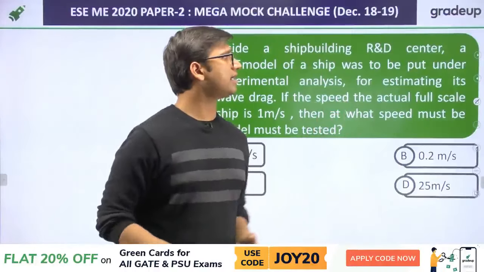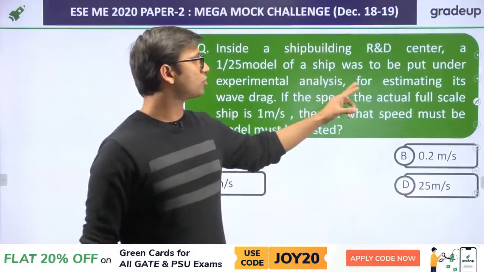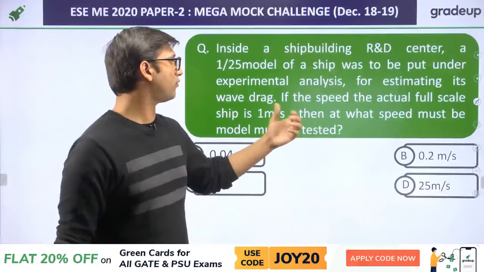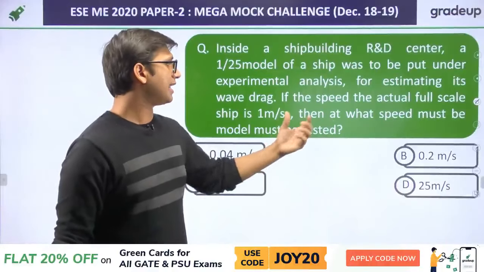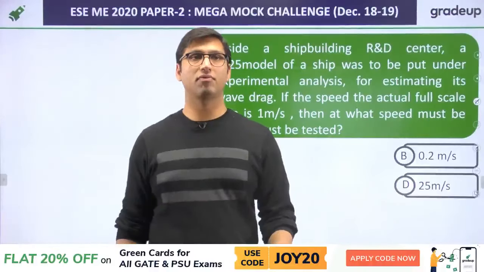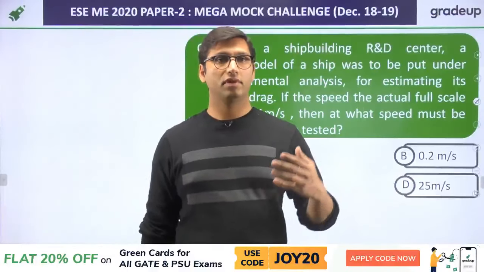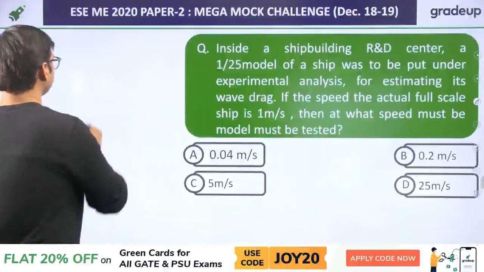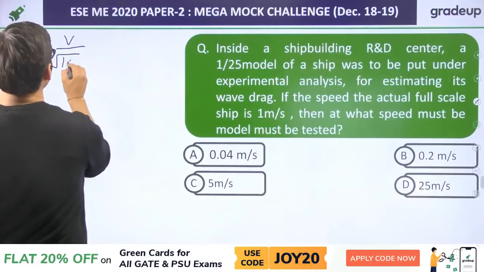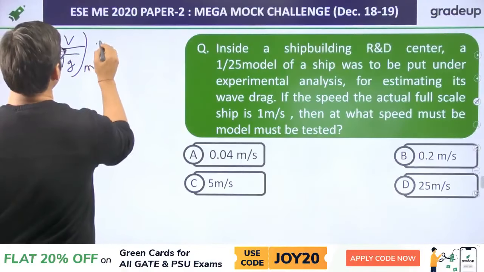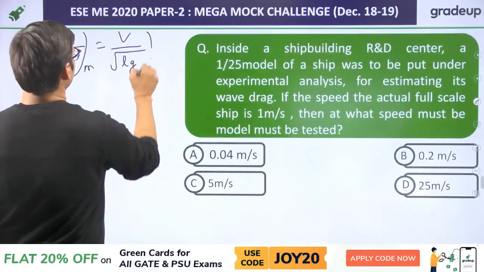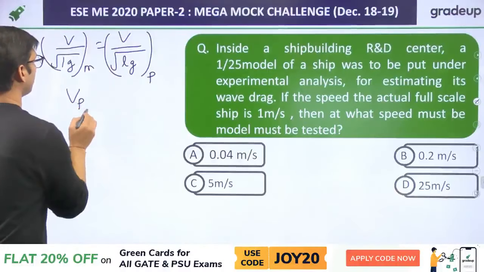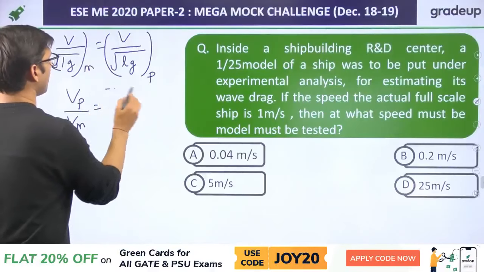Inside a shipbuilding R&D center, a 1 by 25 model of a ship was to be put under testing, experimental analysis for estimating its wave drag. If the speed of the actual full scale ship is 1 meter per second, then at what speed must the model be tested? This question is from dimensional analysis, and which model will be used for this analysis? We have to use the Froude model, and the Froude model says that V by root of LG for model will be equal to V by root of LG for prototype. So, we can say that velocity ratio, that is Vp by Vm, is equal to under root of Lp by Lm.